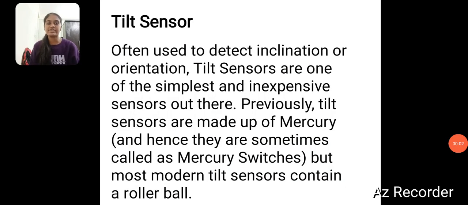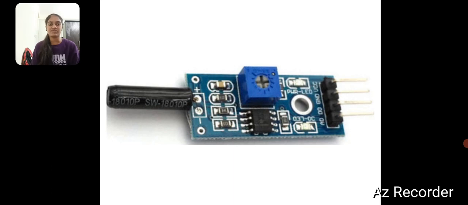The next one is the tilt sensor, often used to detect inclination or orientation. Tilt sensors are one of the simplest and most inexpensive sensors out there. Previously, tilt sensors were made of mercury and hence they were sometimes called mercury switches, but most modern tilt sensors contain a roller ball. This is a tilt sensor.